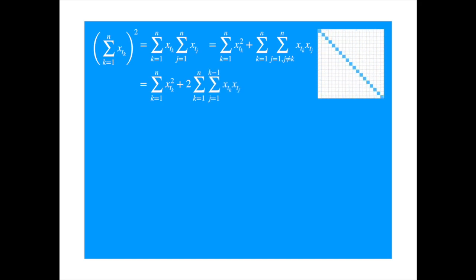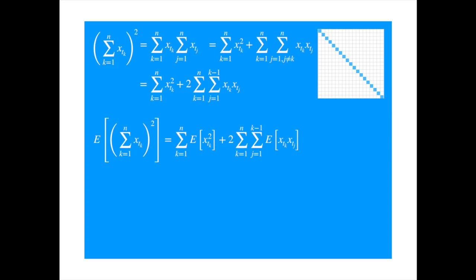Essentially, we started with the square, split it into the diagonal and non-diagonal terms, and as the lower and upper triangular terms are symmetric, we just took one triangle and multiplied it by 2 to get the equivalent of the two triangles. Now taking expectation of both sides, and noting that we can interchange the expectation and sum, we get.